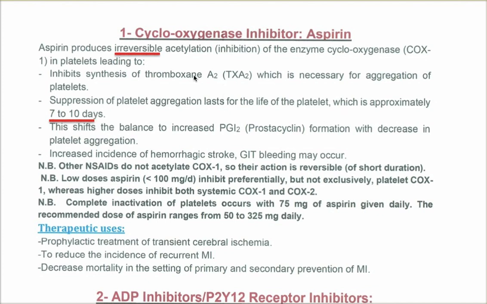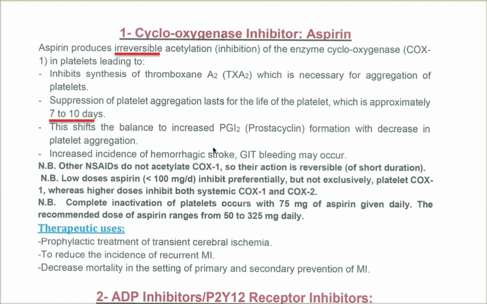Then it will also inhibit COX-1 in the endothelium, so PGI2 will decrease, but since the endothelium has a nucleus, it will resynthesize COX, and thus PGI2 will be resynthesized, and it will exhibit its effect of vasodilatation and inhibiting aggregation. So aspirin will be used in low doses because it prefers COX-1.